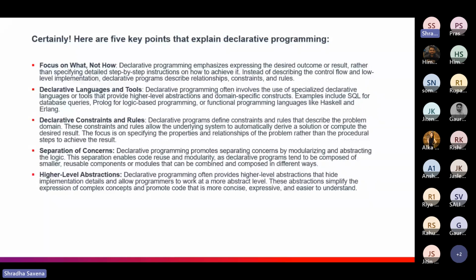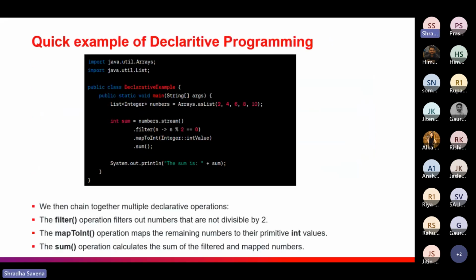Higher order abstractions. We would see higher order functions as well in our upcoming slides, but here we are talking about higher level abstractions, because in the declarative style we are not concerned about the procedures. The whole procedure would not clutter the code and make it hard to read. This is a simplified version, and that's why the simplicity of the whole code would be there, and there would be no complex concepts in it. So there is a quick example of the same thing.